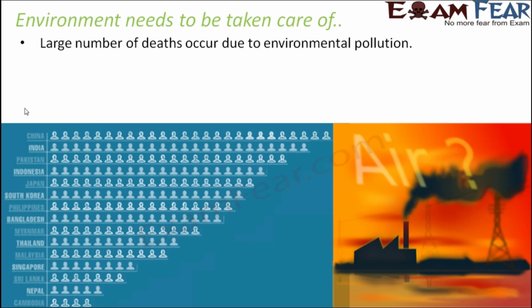So gradually the living organisms will start dying, and we might even arrive at a time where the diversity of the living organisms will reduce a lot due to environmental pollution. If you look at the picture on the screen, it shows that India is at the second position in terms of number of deaths in a year due to environmental pollution, and that's quite threatening. So we should take this issue seriously.